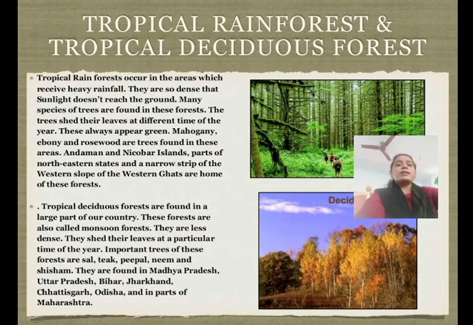Some other important trees found in this forest are shisham and teak, mostly confined to the Western Ghats. Trees like sandalwood, hora and bamboo are also found here. These trees are used for purposes other than lumbering. Sandalwood from Mysore deciduous forest is used for producing perfume and scented talcum powder. So students, this was about the deciduous forest.